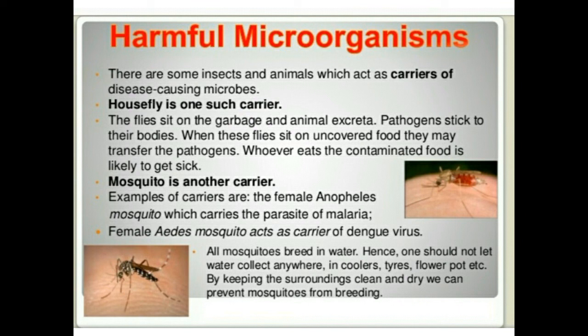Students, microorganisms that cause diseases are called pathogens or germs. This is a special name given to them, that is pathogens or germs. To cause different diseases in animals and plants, microbes first need to enter the body. Different microorganisms enter the body in different ways. What are those ways? We will study that. The first way through which microbes enter the body is through air.